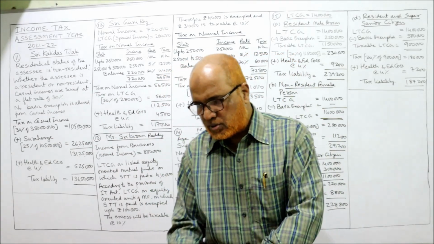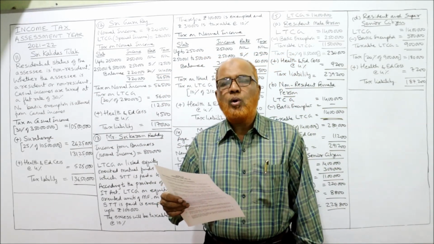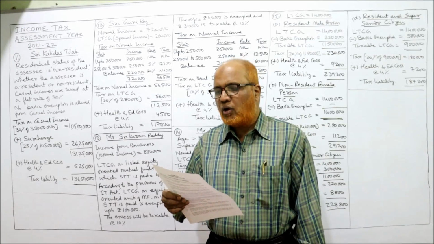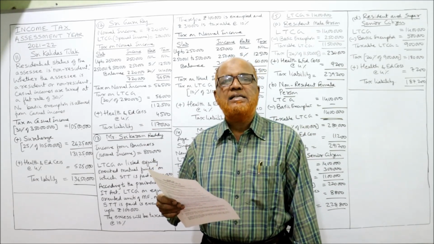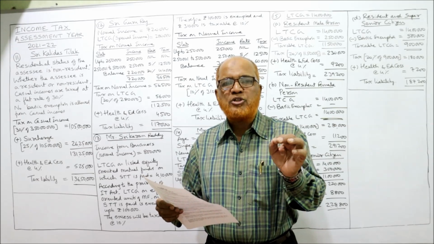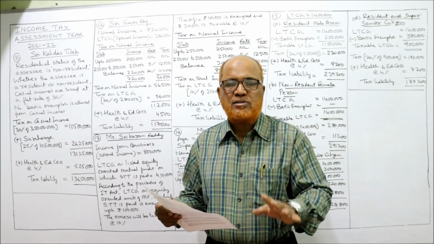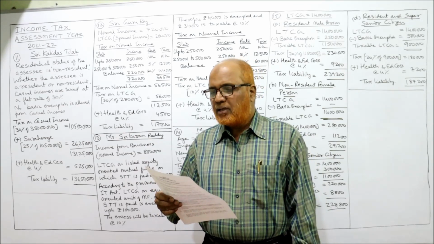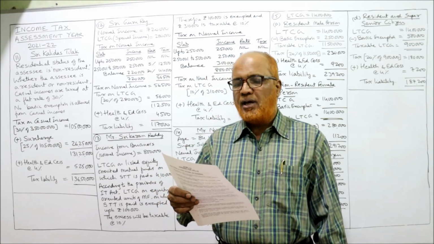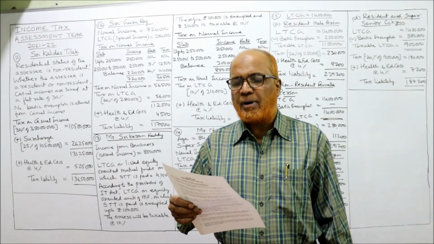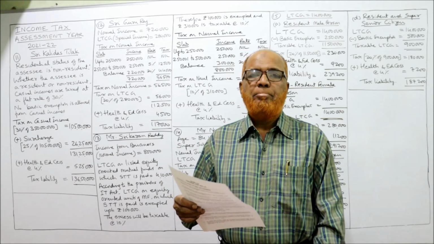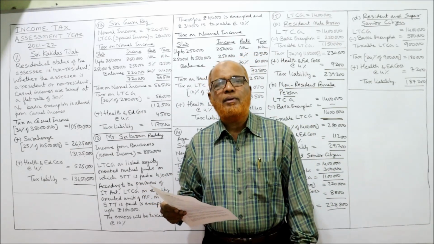Now the 12th problem, you see. Sri Guru Raj is having income from long-term capital gain, LTCG. It's a special income on which there is a flat rate of tax of 20%. Write it down. So long-term capital gain 2,80,000 and 7,20,000 from other heads of income. Other heads of income means normal income.